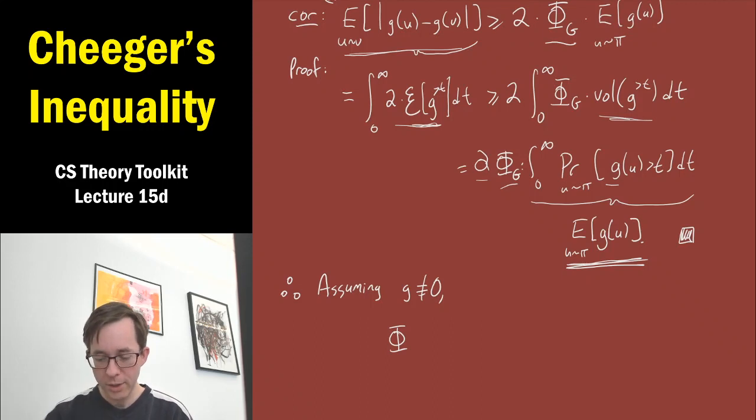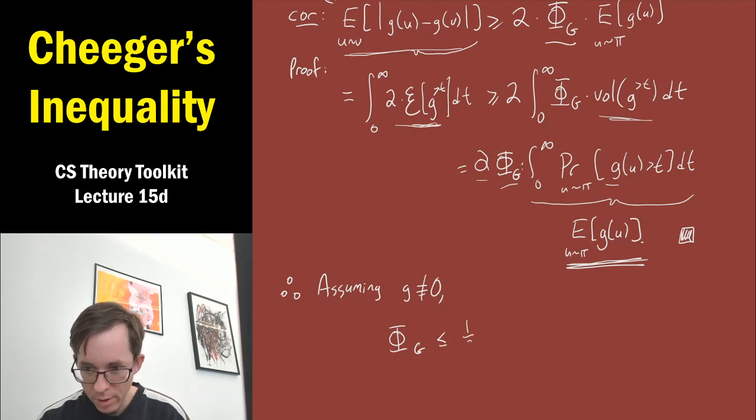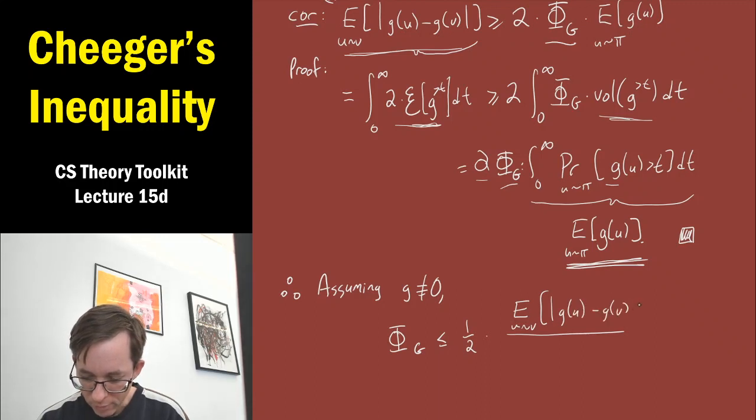It's non-zero because g itself is not constantly 0. I get that phi of g is at most 1/2 times a ratio. In the numerator, I have expectation over a random edge uv of the absolute value of g of u minus g of v. In the denominator, we just have expectation over u of g of u.